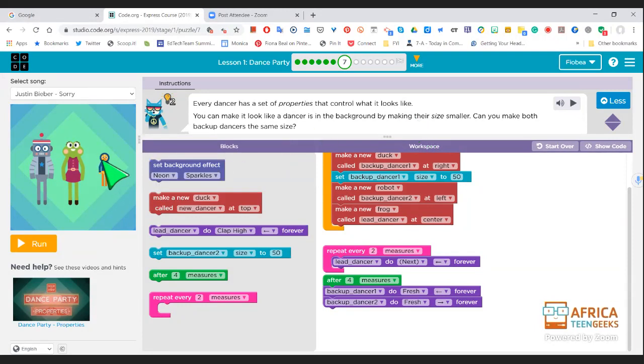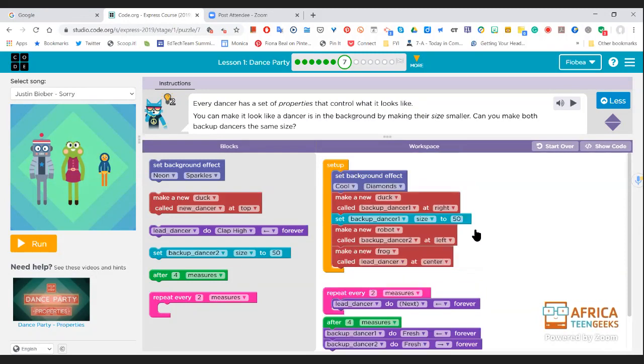Look, it looks like he's in the background because he's smaller. But we want to make both the backup dancers the same size. So who are the backup dancers? Frog is the lead dancer. So we want to make Robot the same size as Duck.